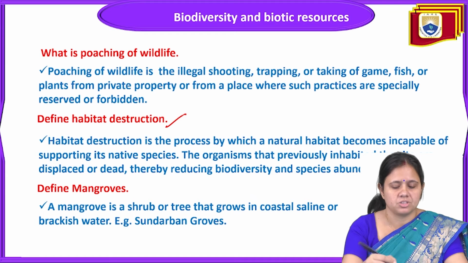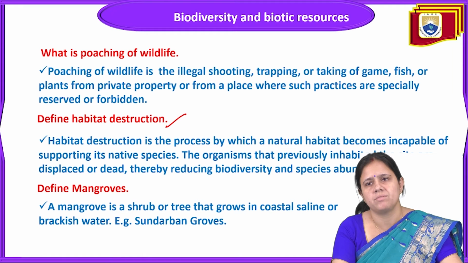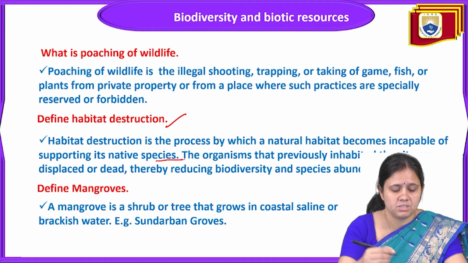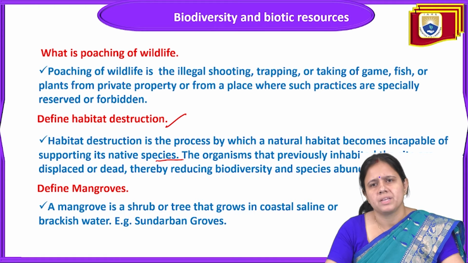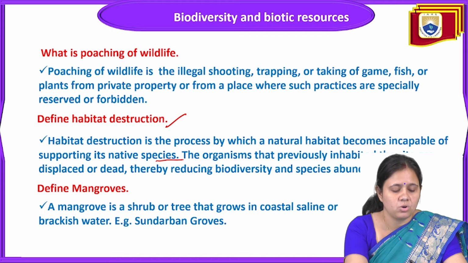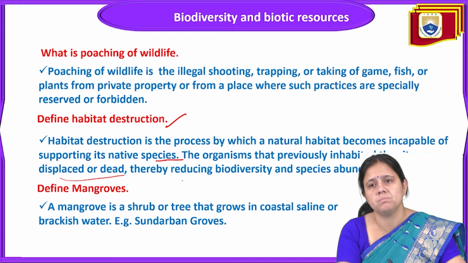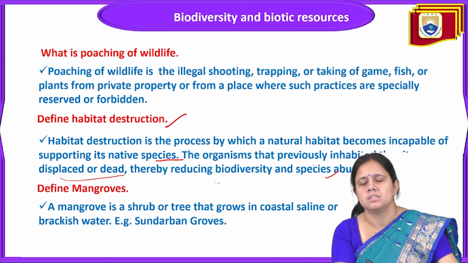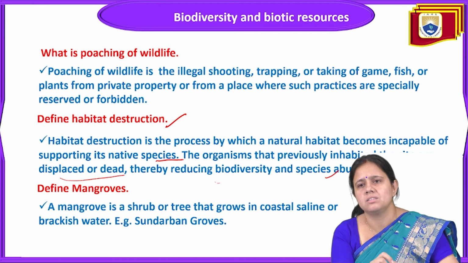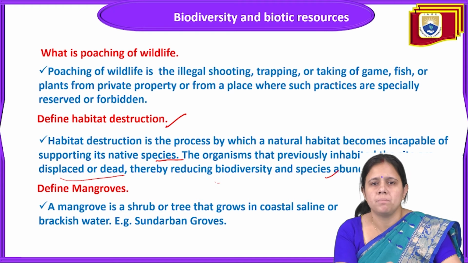Next is habitat destruction. Habitat destruction is the process by which a natural habitat becomes incapable of supporting its native species. Means destruction or cutting of trees in such a manner that a natural habitat becomes incapable of nourishing its own native species. That is called habitat destruction. The organisms that previously inhabited the site are displaced or dead, thereby reducing biodiversity and species abundance. That also reduces the number of species.